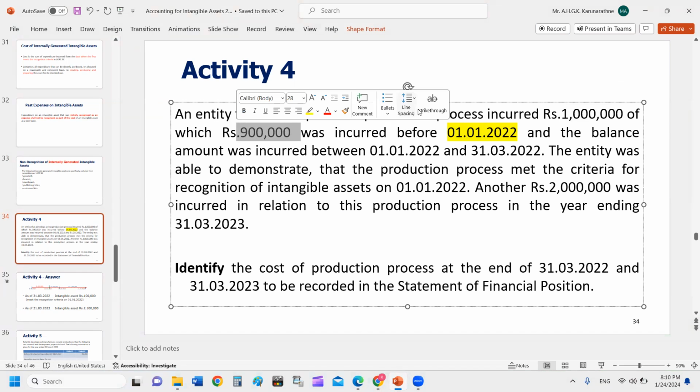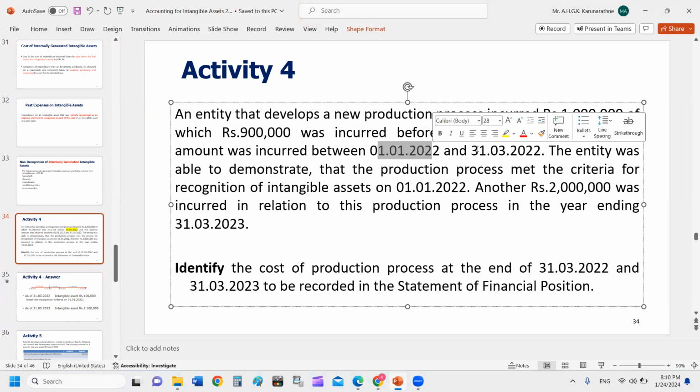After this point, that means from 1st January 2022 to the financial year ending 31st March 2022, during that three months period, they incurred the balance 100,000. That 100,000 can be debited to the intangible asset account.